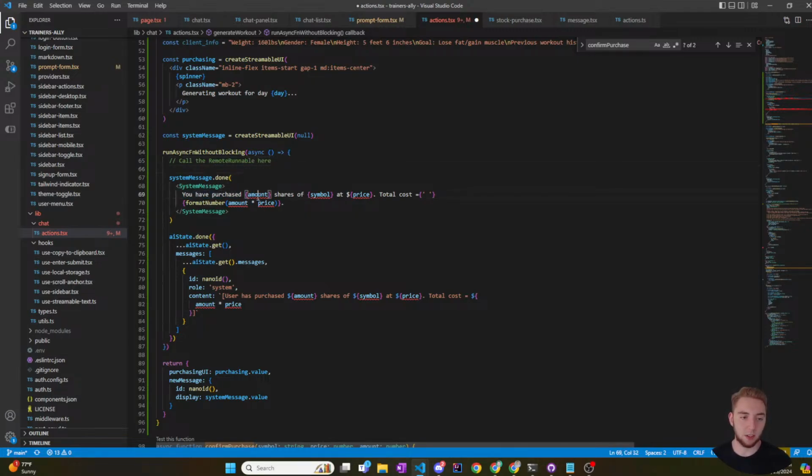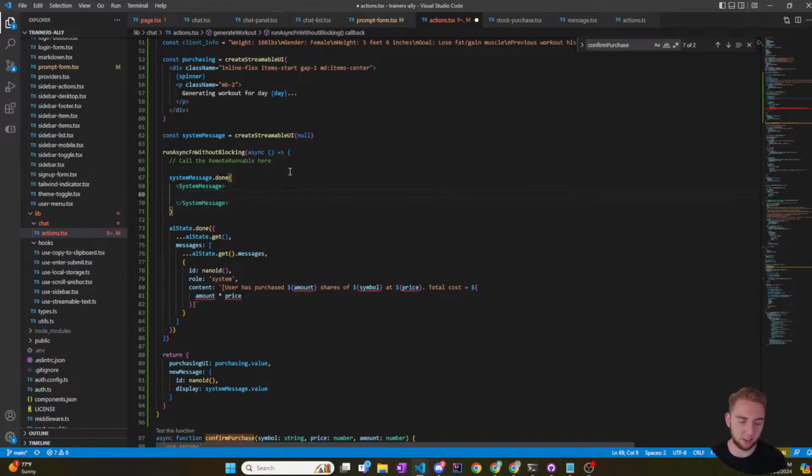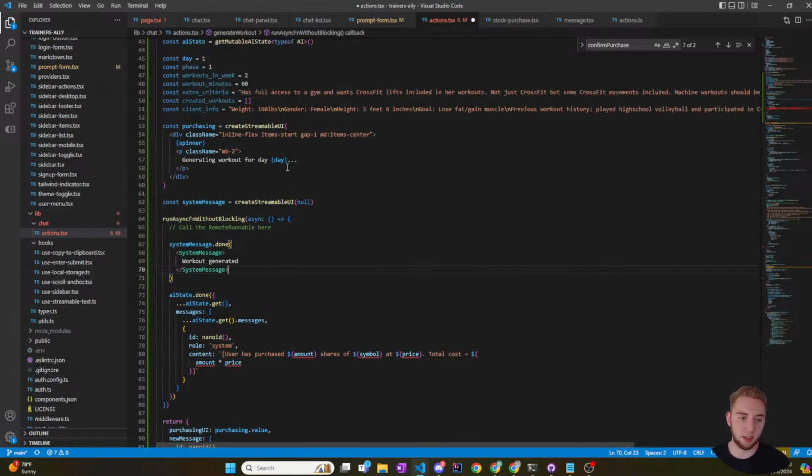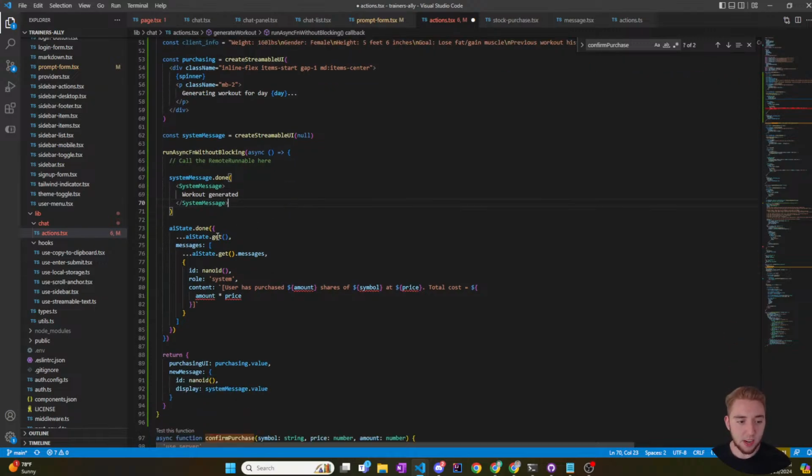And then the system message, this doesn't really matter. I don't know, because there's not going to be a system message. It's just going to be the workout component. But I guess at this point it's fine, because I'll just say workout generator. Just kind of have this as a placeholder. It's going to be a little messy at first, but I just need this to work, and then I can really start to make this good and make it what I actually want to have instead of just getting the thing working to start. So yeah, AI state dot done.